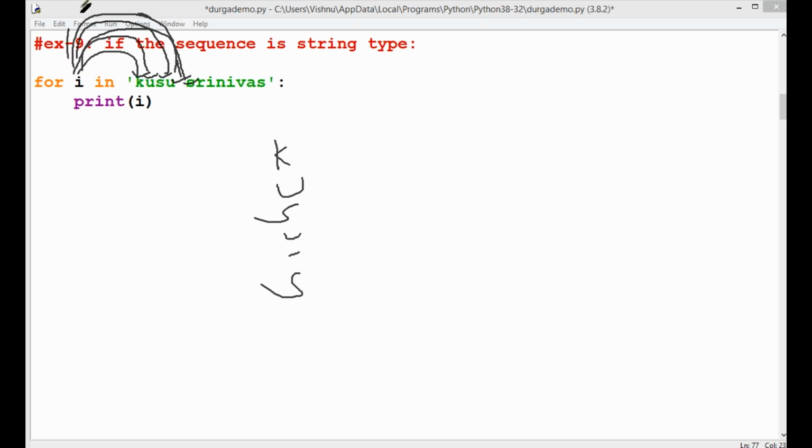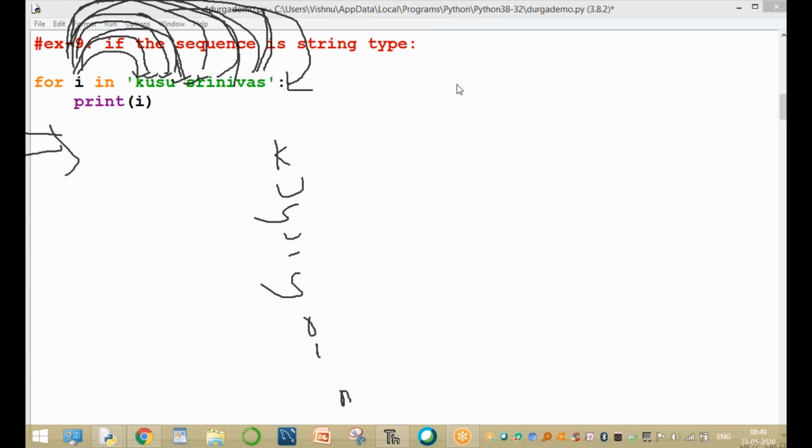S is printing, and R and I and N and S. I, V, A, S and so on, all are printed. Again the control goes to next, and after ending, there are no items in the string. Now, the end of the loop, end of the for loop. Clear, guys? Now run the values.